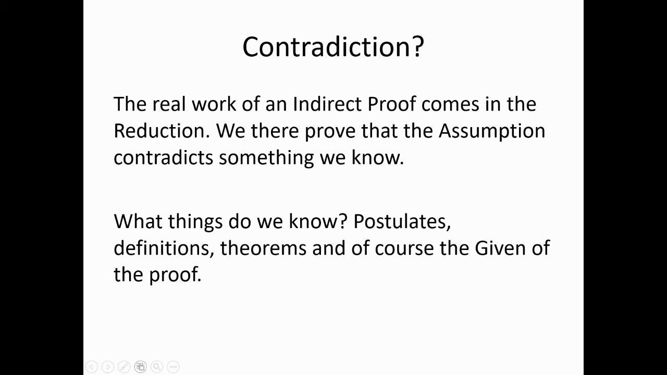So, contradiction. What do we mean by contradiction? Well, what could we contradict in the reduction part of an indirect proof? Anything that we know is true. So if we contradict a postulate, there you go. If you contradict a definition, if you contradict a theorem previously proven. And of course, another possibility is that you contradict the given of the proof.